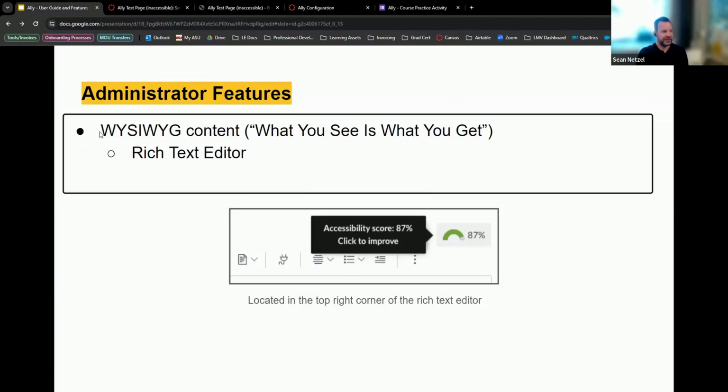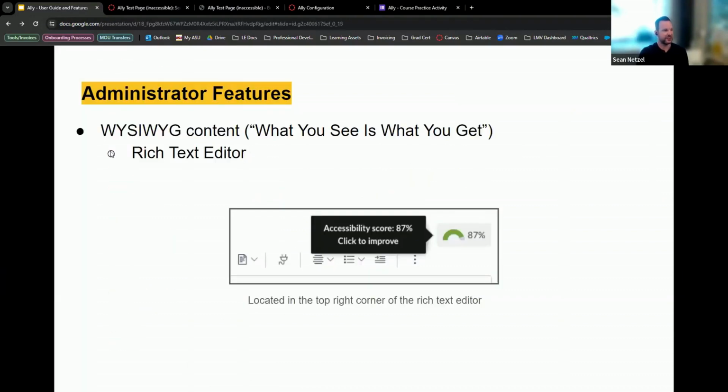Any questions about the WYSIWYG content? This one, in my opinion, is a little bit confusing at times. Anything else about this before I move on?